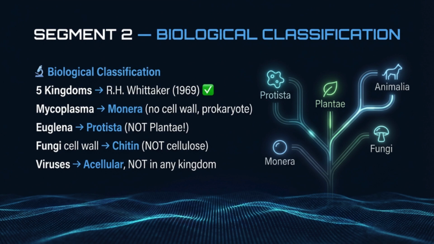Fungi, cell wall made of chitin, not cellulose. Cellulose is for plants. And viruses, they are acellular. They don't belong to any of the 5 kingdoms. They are studied separately. NEET loves a virus question every year.